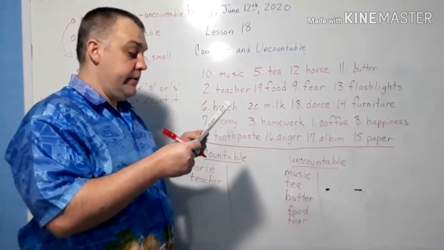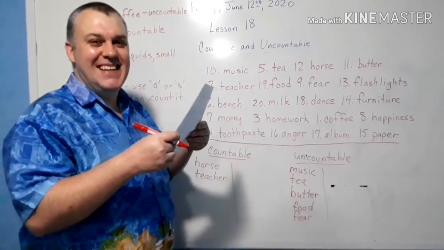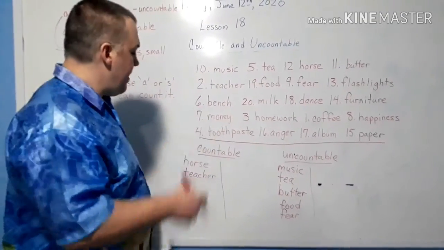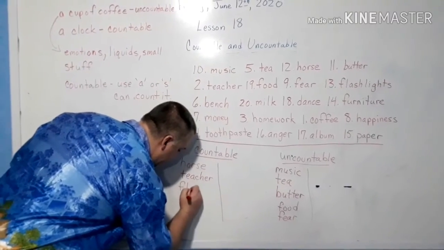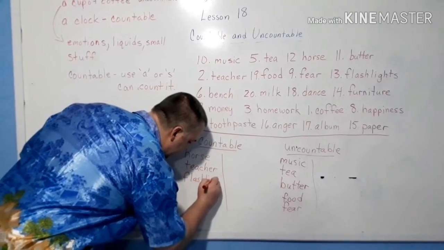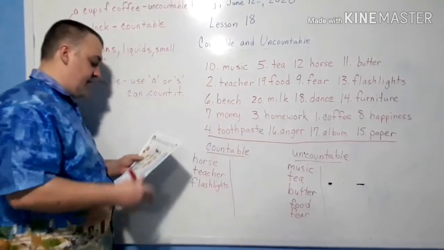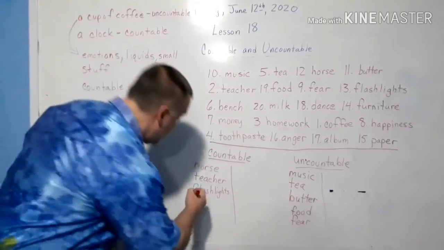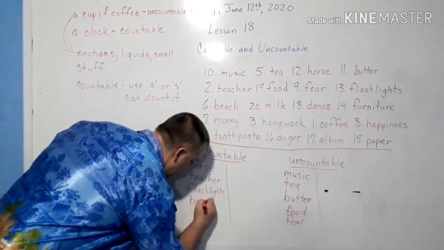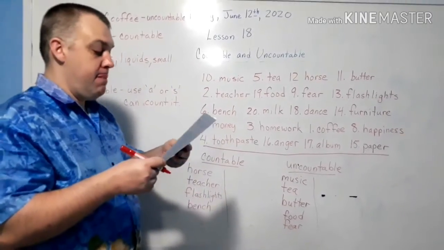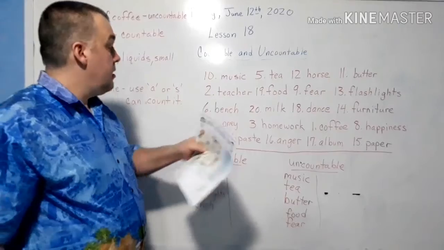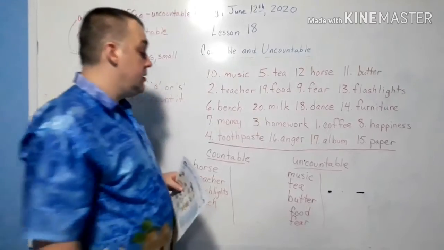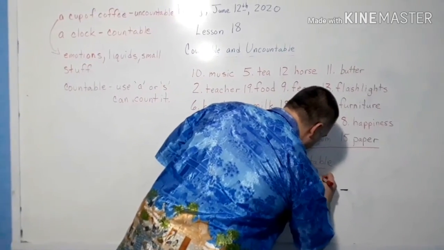I hope I'm doing this right. And 13! Flashlights. You can count flashlights. And number 6, you can count a bench. It's like a table, right? So bench. Number 20, milk. We say a carton of milk. Milk is a liquid. So over here, milk is uncountable.